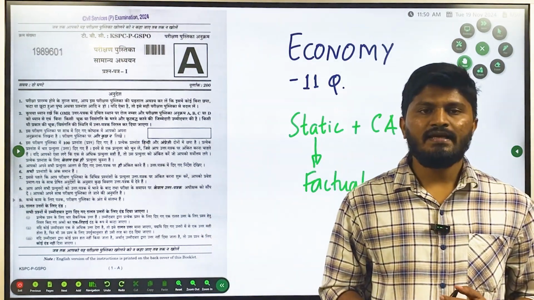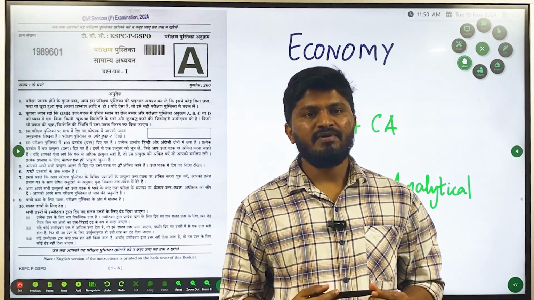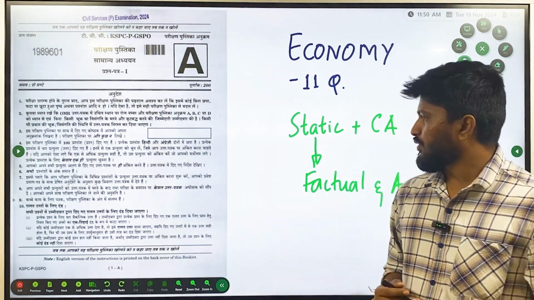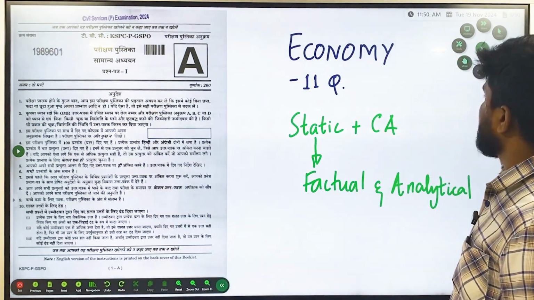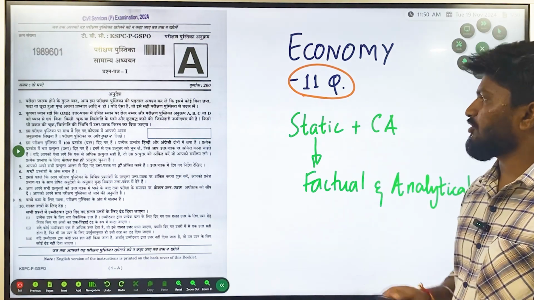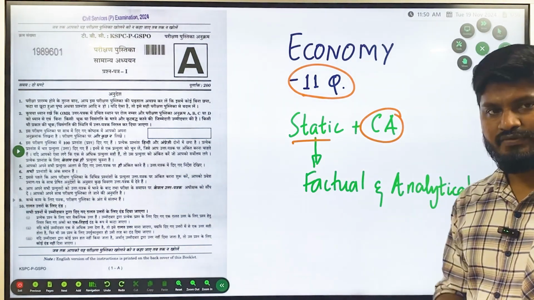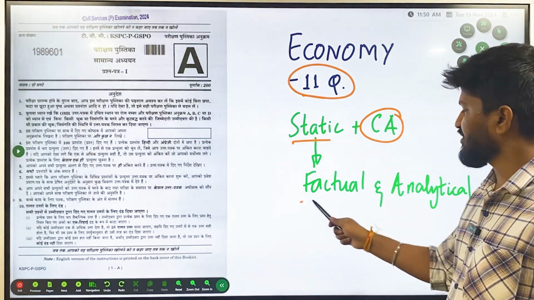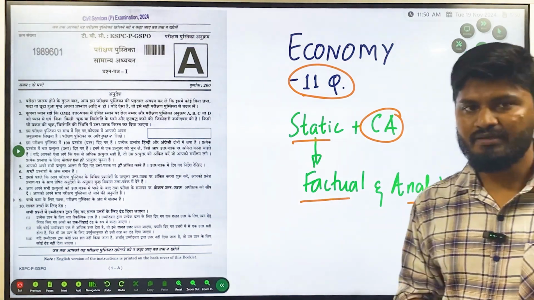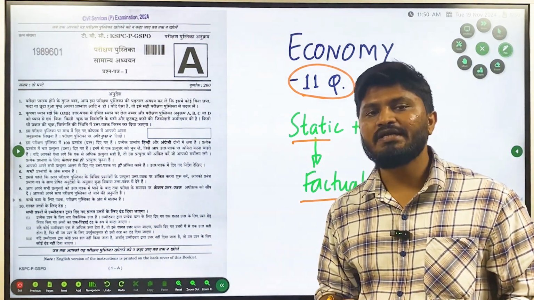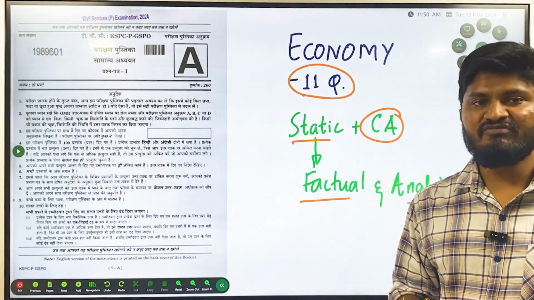Today we will be discussing the economic questions of the 2024 prelims question paper. In the 2024 question paper, there were around 11 questions from economy, which included questions from static and current affairs. Within static, the questions were both factual as well as analytical. So today we will analyze the question paper and we will also try to find different ways of attending the question.